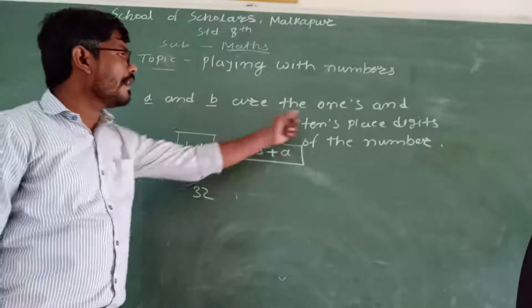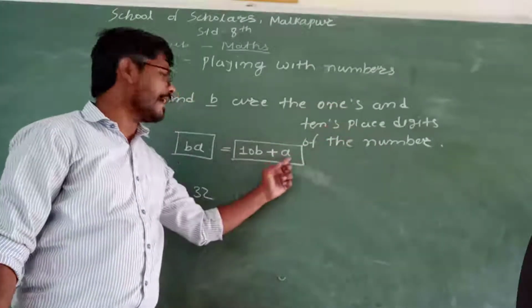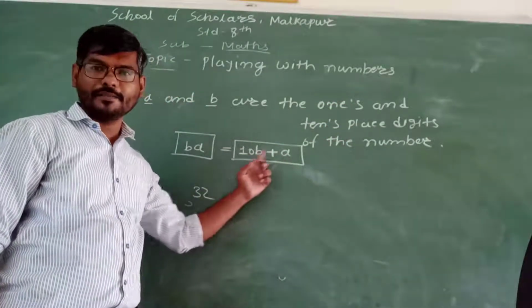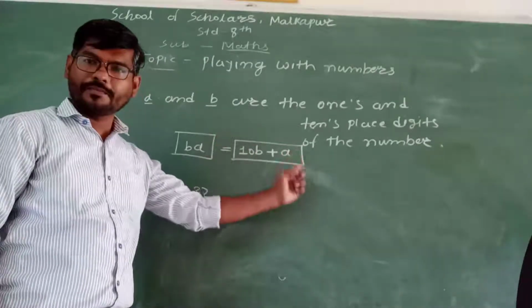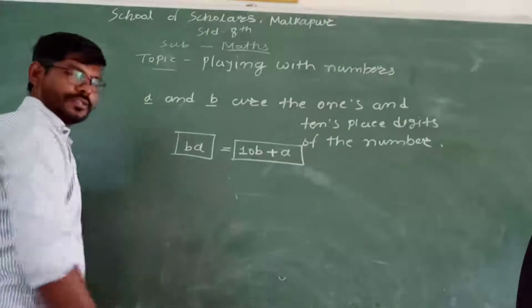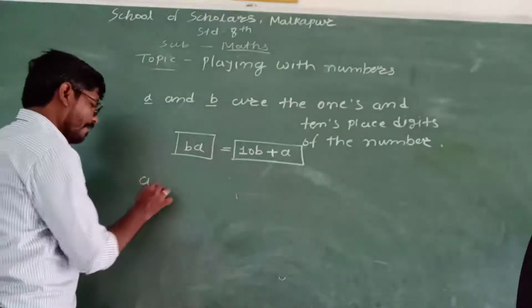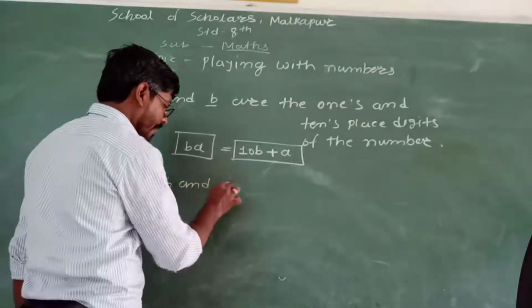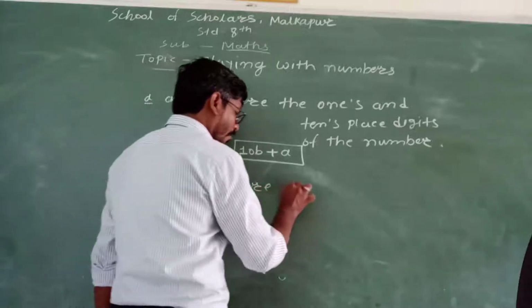A and B are the ones and tens place digits, A at the ones place and B at the tens place. So here is your 2-digit number in expanded form. Got it? Similarly, if a 3-digit number is given to you, A, B and C are the ones, tens and hundreds